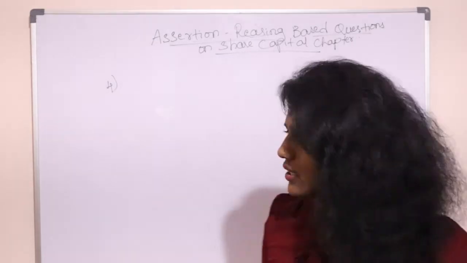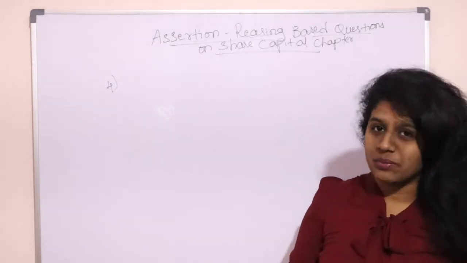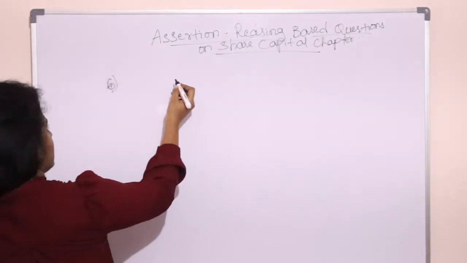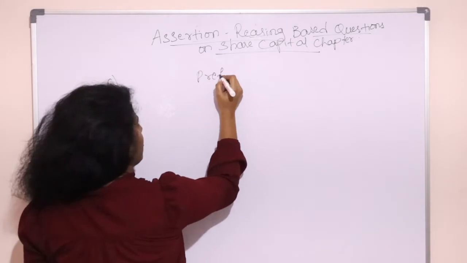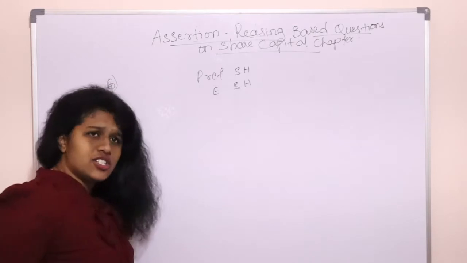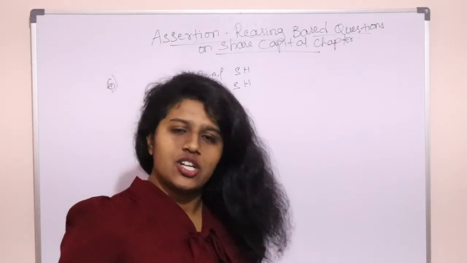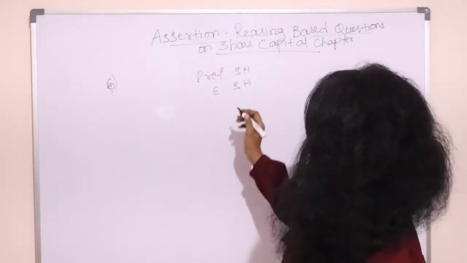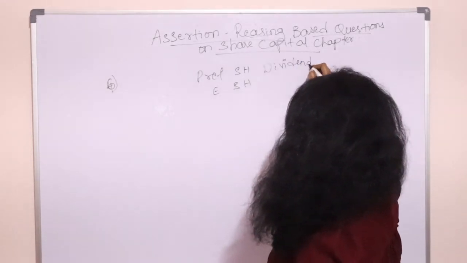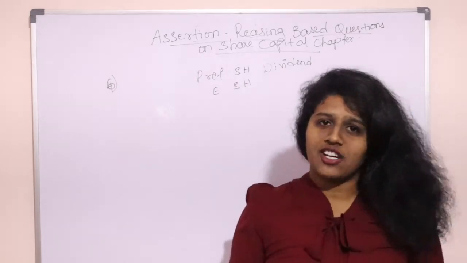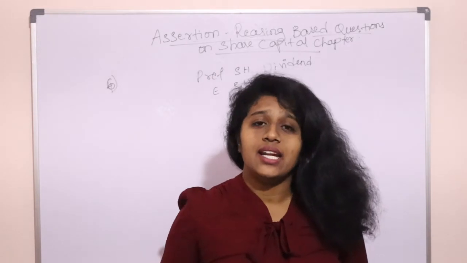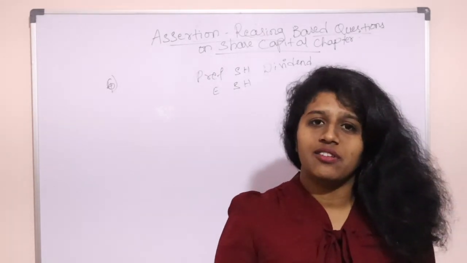So the next question is, like as usual, before we proceed, I'll give you the conceptual understanding. Sixth question is, we are talking about the preference shareholder and the equity shareholder. Now, what is a preference shareholder is, if you are a preference shareholder in a joint stock company, first preference will be given to you in the payment of dividend. What is dividend is, on your investment, profits will be divided among the several shareholders and it will be given to you. Your portion of dividend will be given to you.